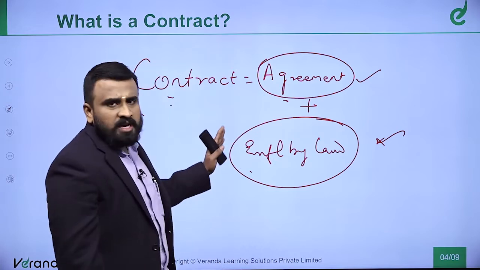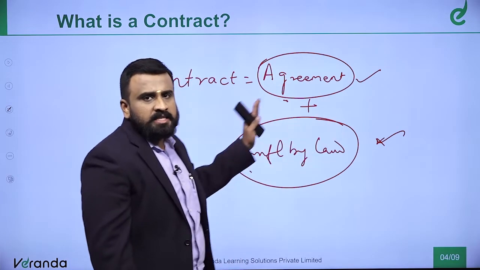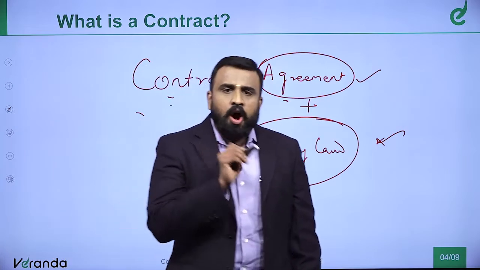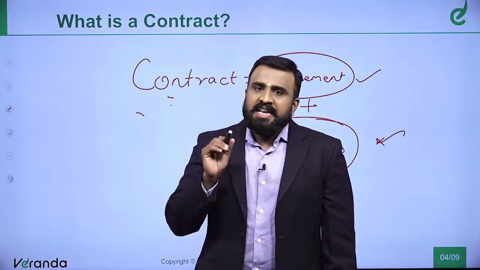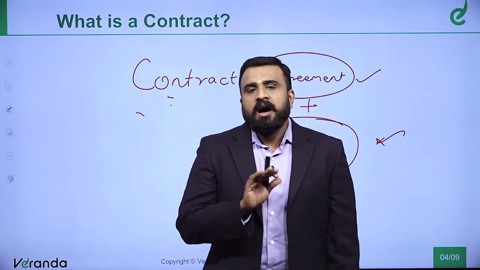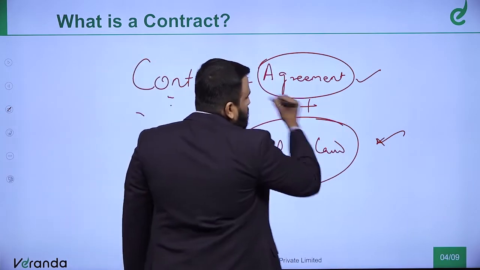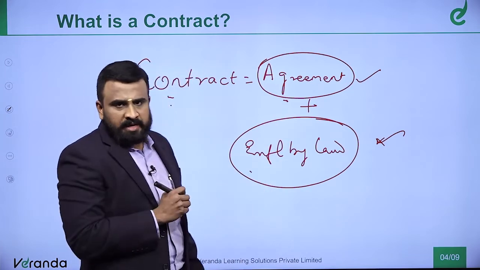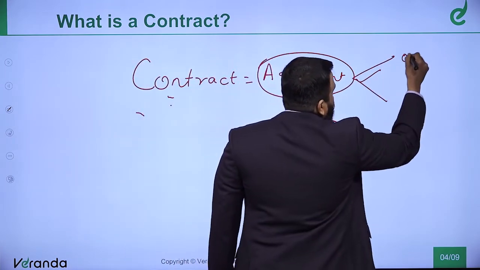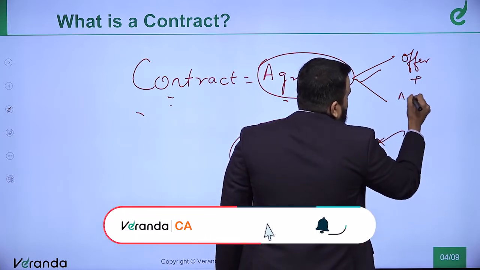Now, as far as contract is equal to agreement plus enforceable, and agreement is equal to contract plus, just make a note of it in your notes that all contracts are necessarily an agreement, but all agreements are not necessarily a contract. Right. Now, going back. Now, what do you mean by agreement, sir? What is an agreement? An agreement is nothing but offer plus acceptance.